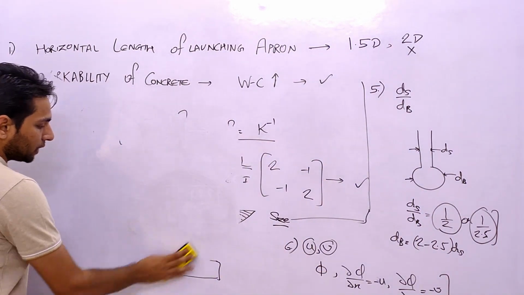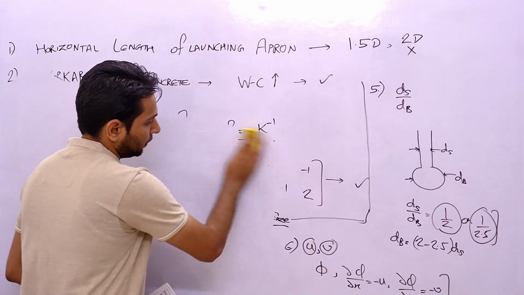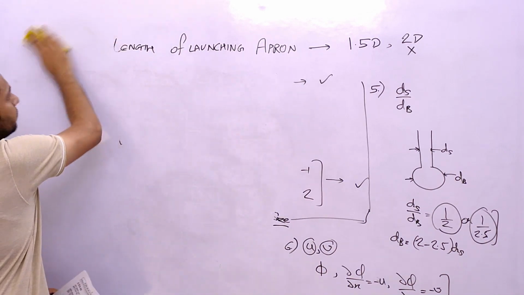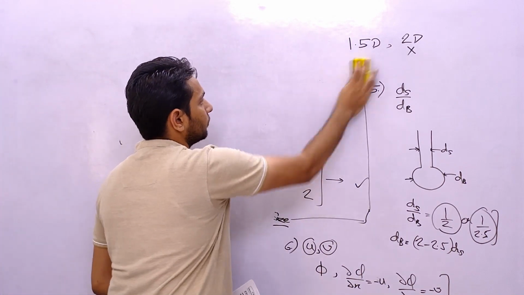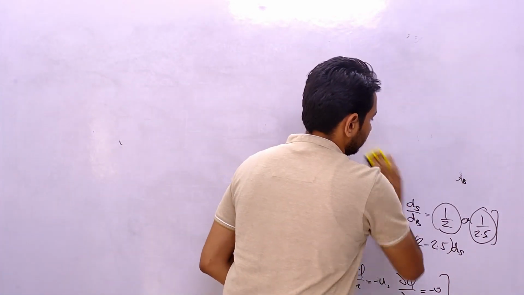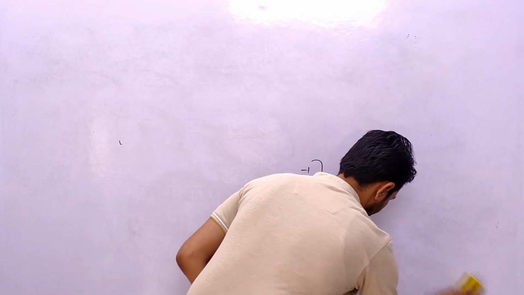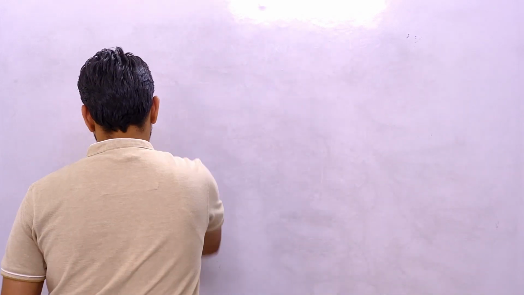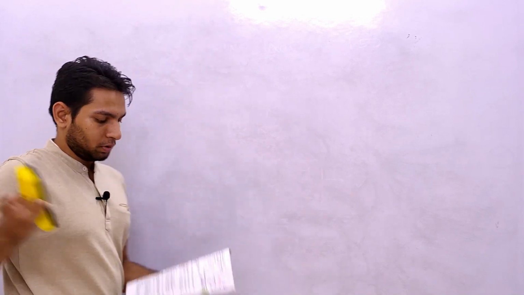What are the answers that can be challenged? So let's see those questions also.